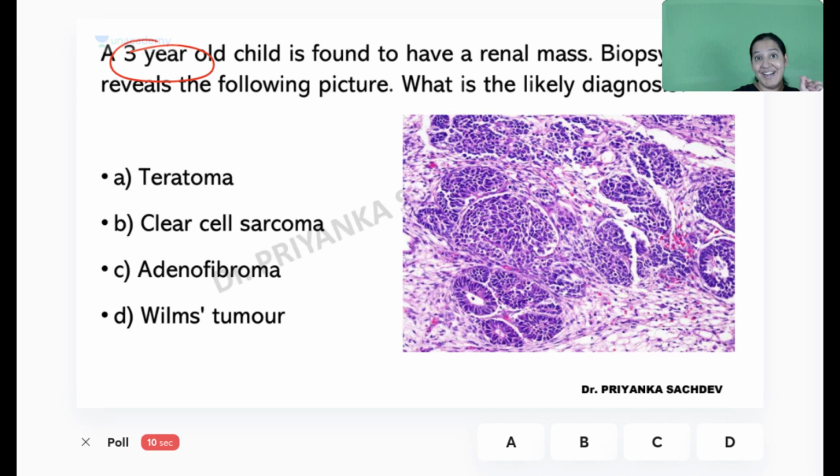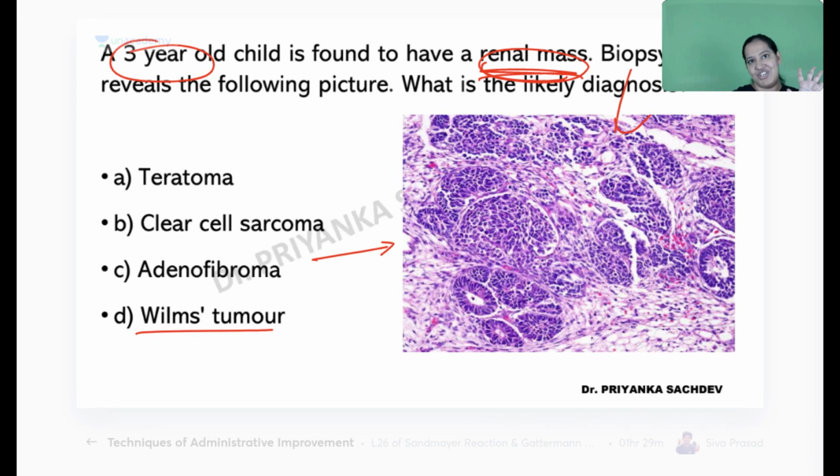A 3-year-old child is there. Renal mass, biopsy is given. The most common renal tumor in a child is Wilms tumor, and the diagram is also matching. You should not go only with the theory; the diagram should also match. Wilms tumor is the correct answer.